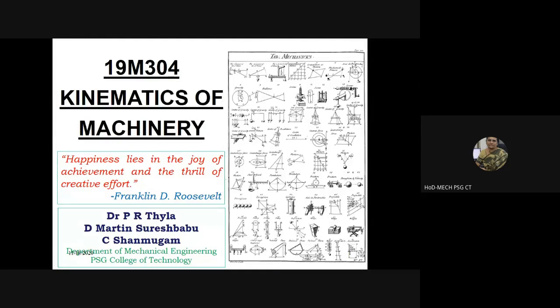On the right side, we have a lot of mechanisms and structures that have been shown just to create interest, create curiosity to know what it is and all that. It has been taken from a book.